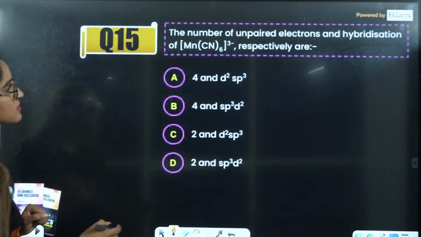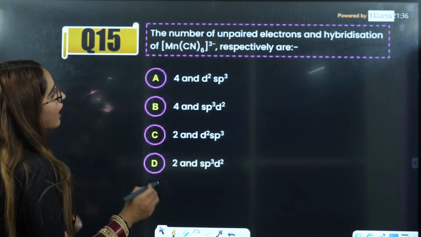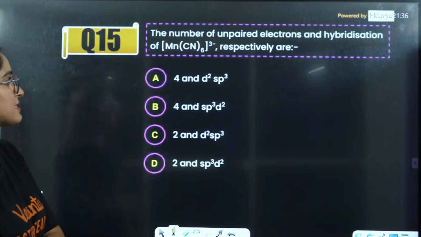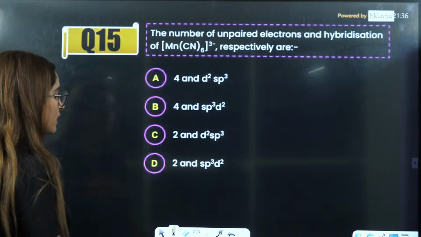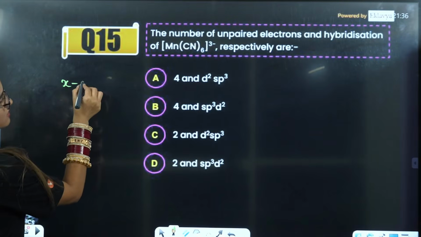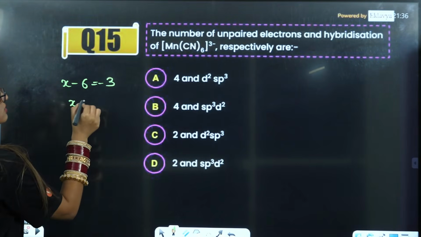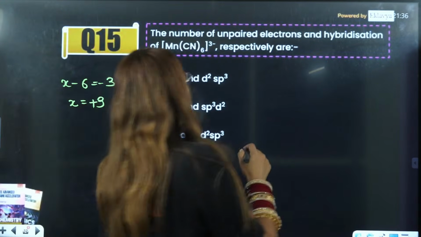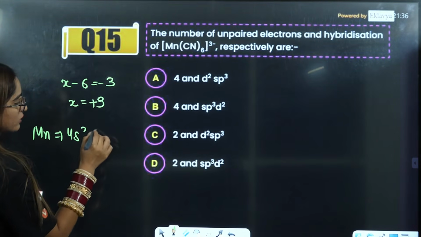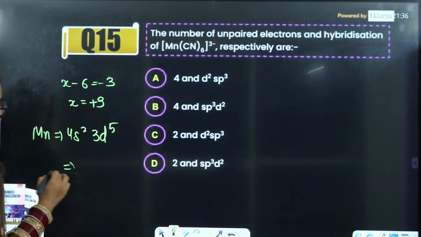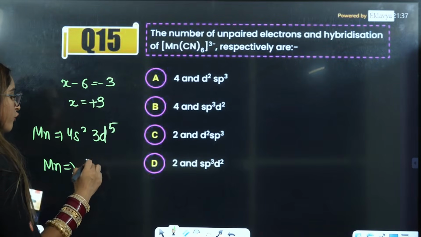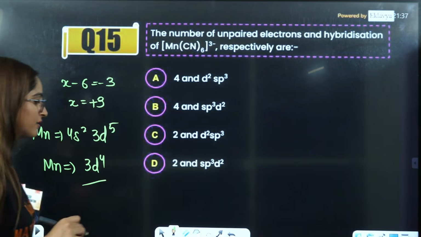Next is the number of unpaired electrons and hybridization of Mn(CN)6 3 negative, respectively. Number of unpaired electrons you have to tell. So directly from here, for Mn, if you see the oxidation state, x minus 6 is equal to minus 3, x is equal to plus 3, right? Now Mn has atomic number 25, that means it is 4s2 3d5. You have to lose 3 electrons here, so it is going to be 3d4.